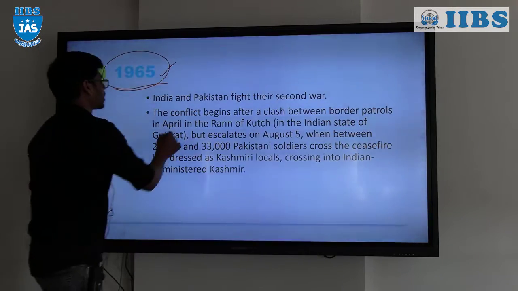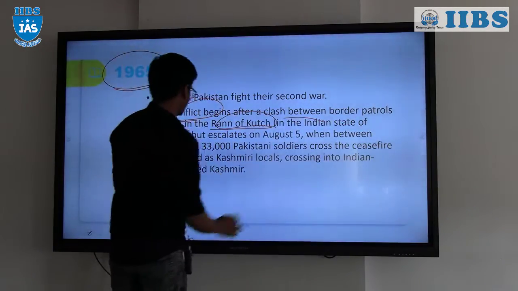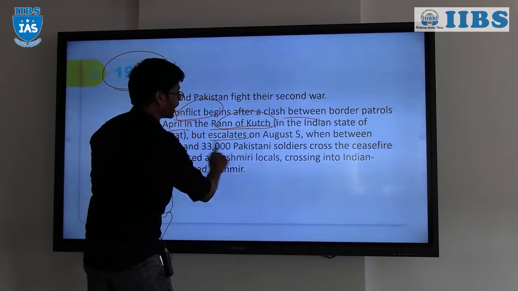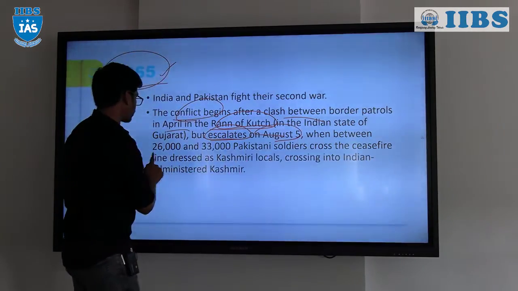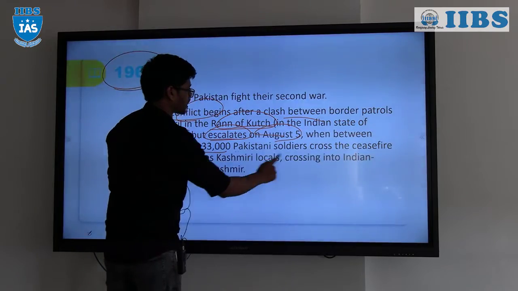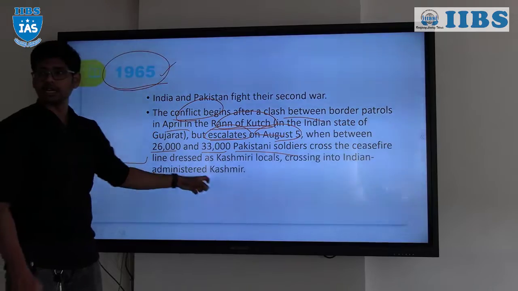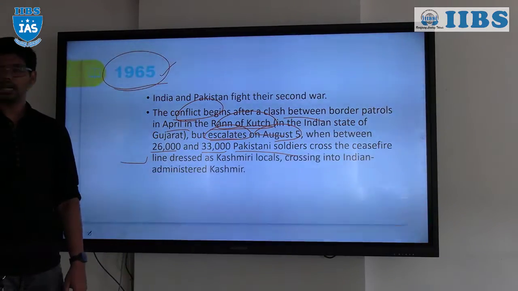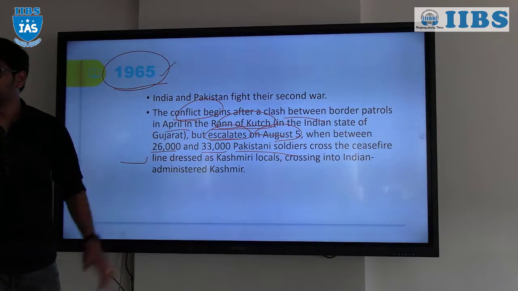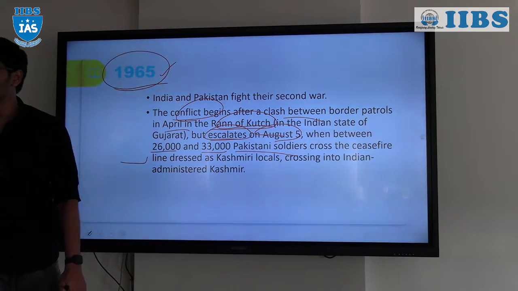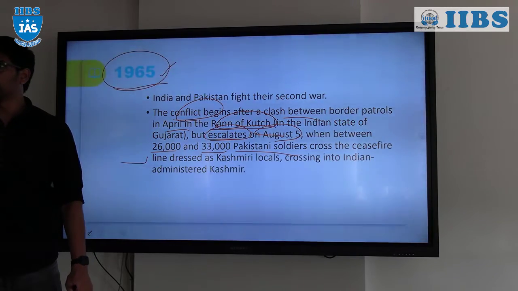The conflict began after the clash between the border patrols in the Rann of Kutch region and accelerated on August 5th when about 26,000 to 33,000 Pakistani soldiers crossed the ceasefire line dressed as Kashmiri locals into Indian administered Kashmir. Remember, that many people coming into Jammu and Kashmir and trying to instigate violence against the Indian government.